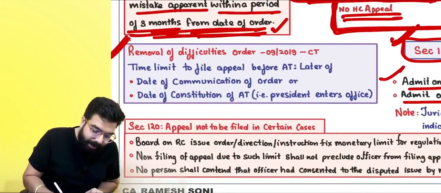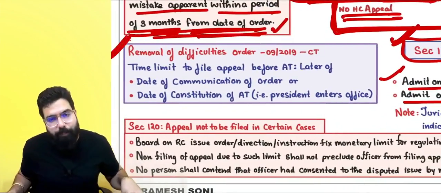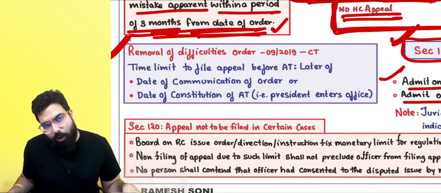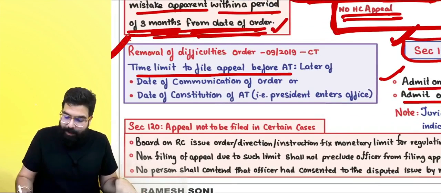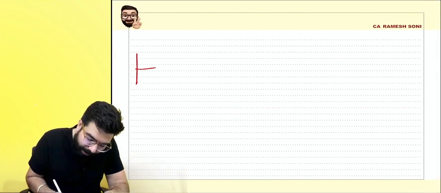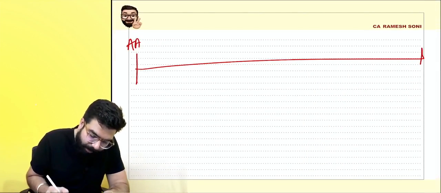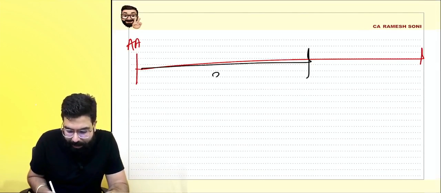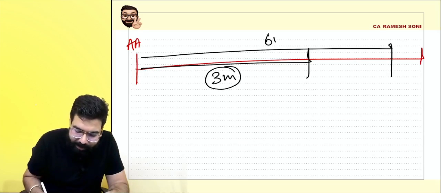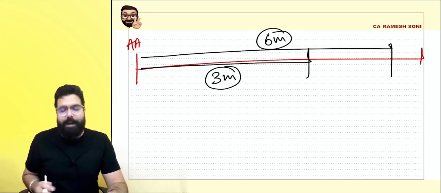Next, there is a removal of difficulties order which is being passed, which says the time limit to file an appeal. Appellate authorities passed an order. What is the time limit to file an appeal? The time limit to file an appeal is 3 months. If the department is going, then the time limit is 6 months. But now you know what happened.